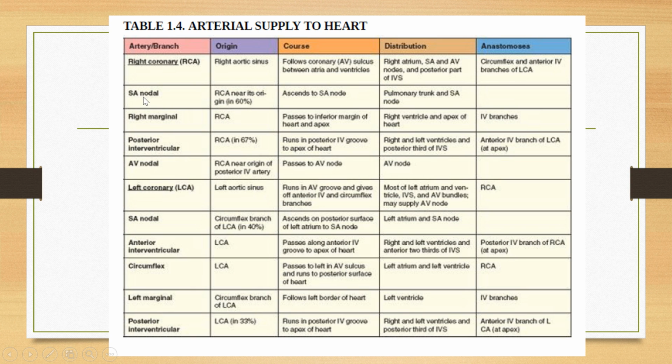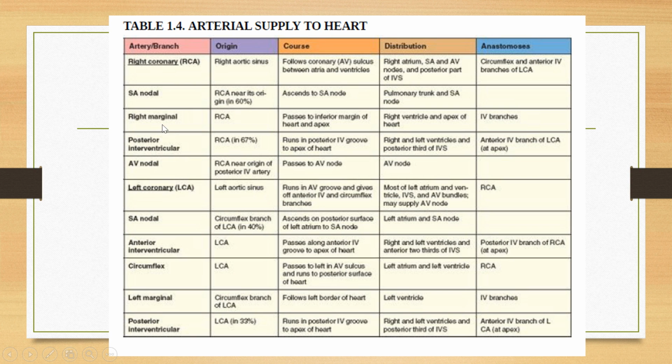Then it will give the SA nodal branch. I have told you the SA nodal branch comes out from the right coronary artery in about 65% or 60% of the individuals. It is sent to the SA node. It is distributed over the pulmonary trunk and the SA node.